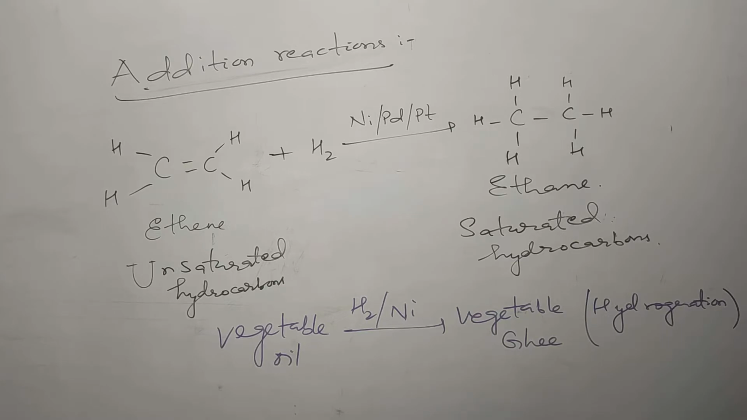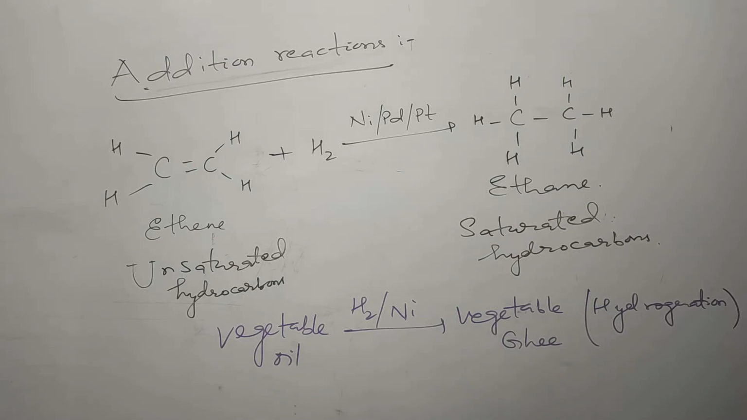The process is called catalytic hydrogenation because the reaction takes place in the presence of a catalyst like nickel, palladium, platinum. If the reaction takes place with nickel, heat is required. That means the reaction has to be performed at a temperature of around 200 to 250 degrees Celsius. This is an example of the Sabatier and Senderens reaction.